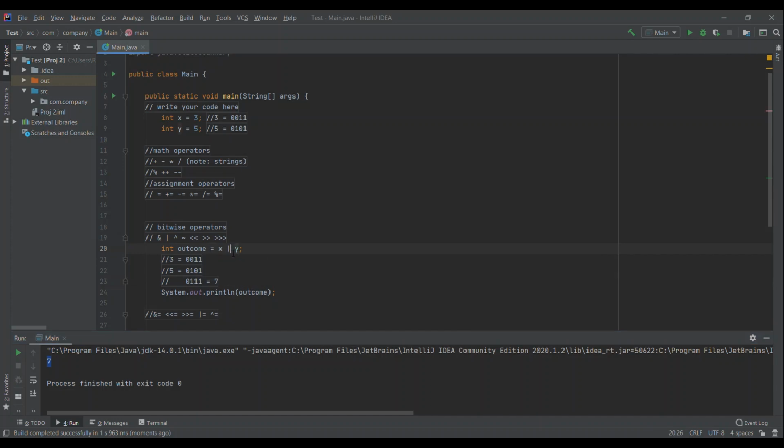Next up, for bitwise operators, you use a caret, which stands as an XOR. An XOR is like an OR, except when they're both on. So here, 0 and 0, that's nothing. 0 and 1, well, that's something, that's a 1.